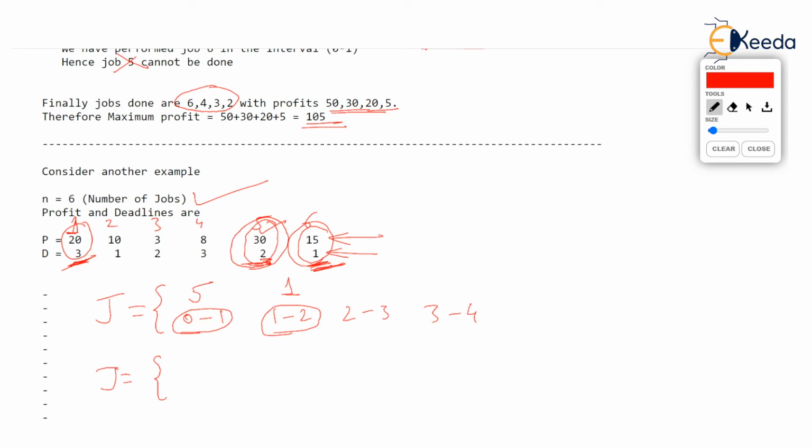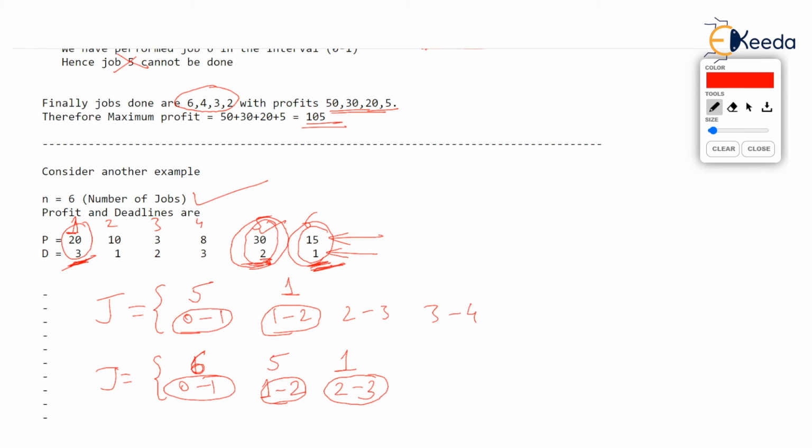I will do job 6, which is having profit of 15 in 0 to 1. Good. Deadline of job 6 was 1. It is not violated. Then I will do job number 5, which is having profit of 30 between 1 to 2. Very good. See job number 5, profit 30, deadline 2, not violated. Then I will do job number 1, profit 20 between 2 to 3. See the deadline of job 1, it is 3, not violated. Isn't it great? So that's what is reordering of the jobs.